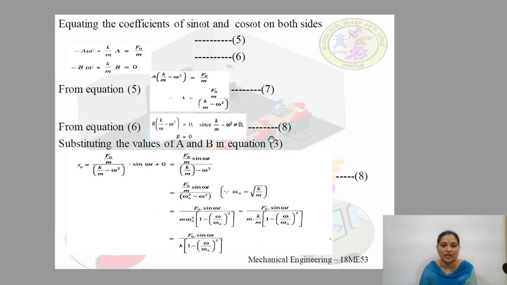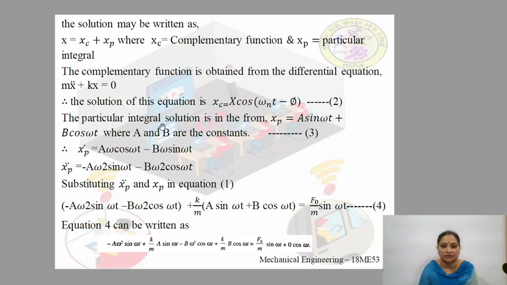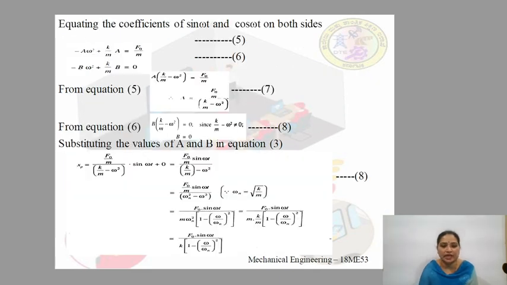Substituting the values of a and b in equation 3. We have in our equation 3 this xp is equal to a sin omega t plus b cos omega t. We shall substitute the value of a and b here. So xp is equal to the value of a, f naught by m divided by k by m minus omega square, sin omega t plus, since b is 0, the second term becomes 0.